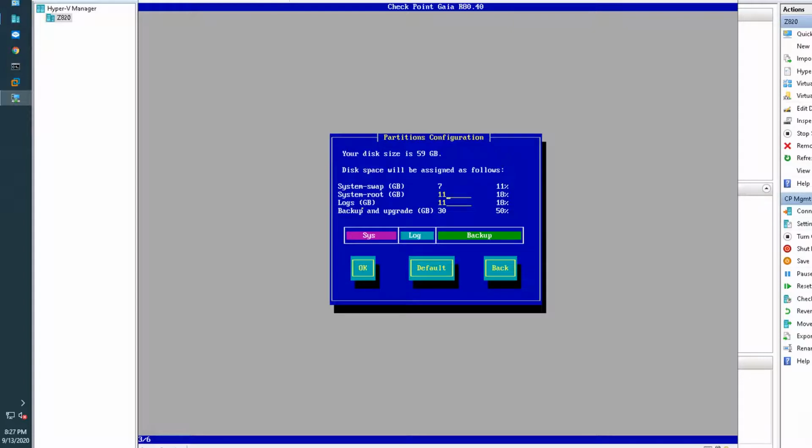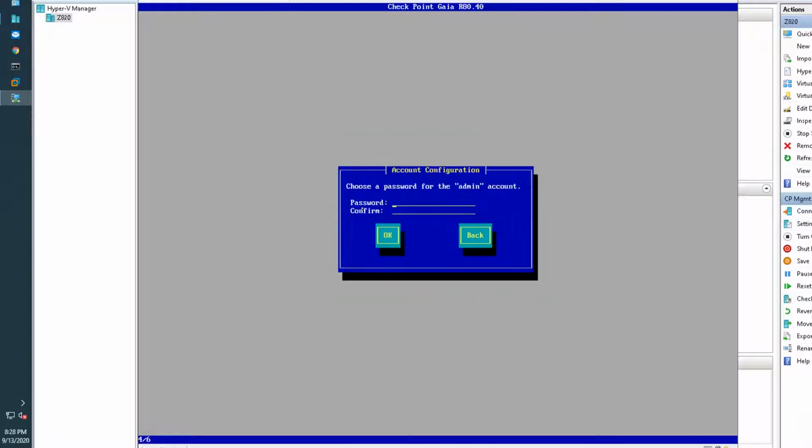So it's automatically gonna do partitions for you. So logs, it should be enough. I don't need to change anything here. So default settings should be enough. Admin password. Okay.